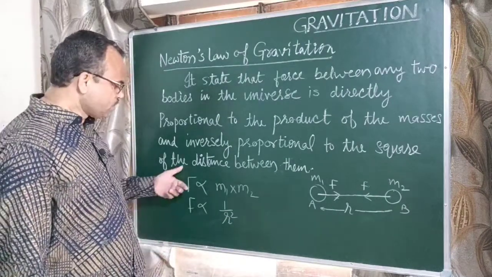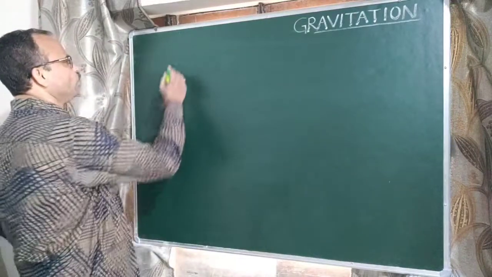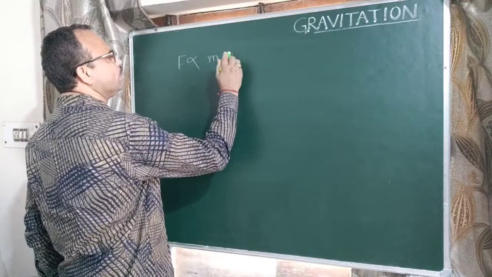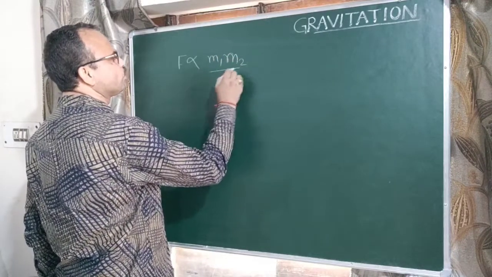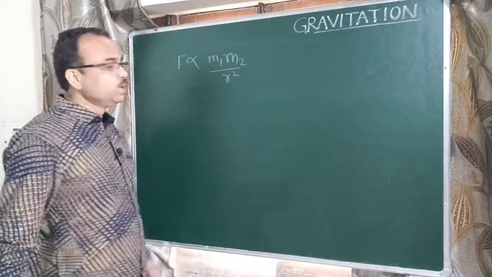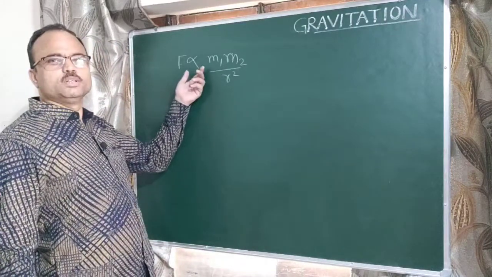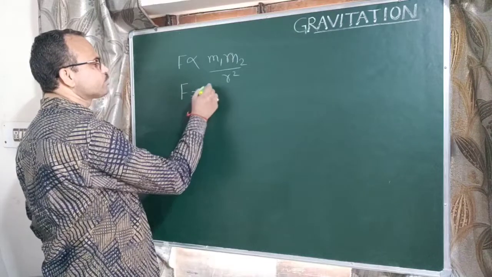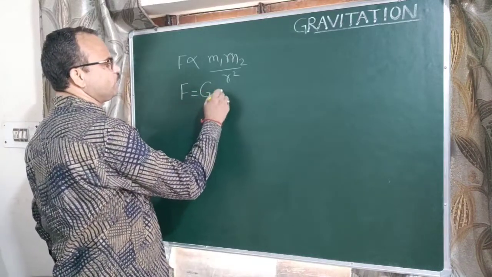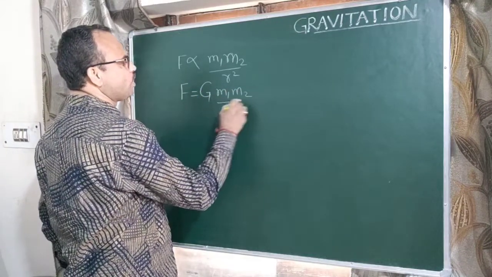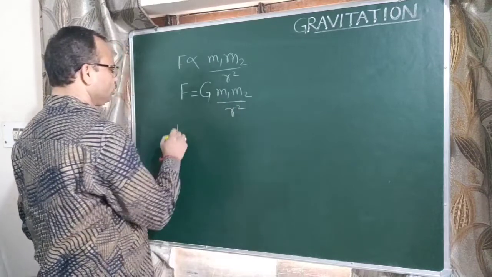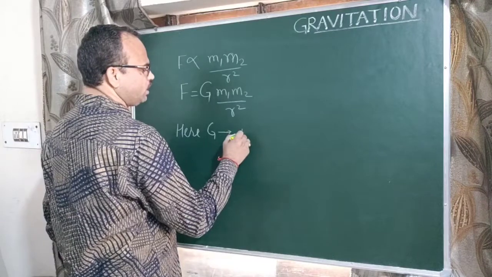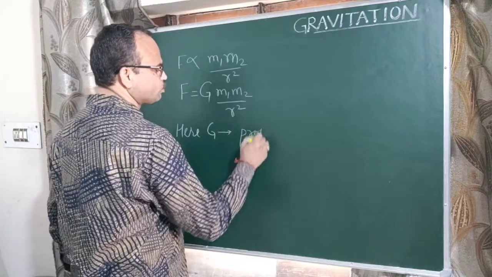On combining these two, we get F proportional to m1 m2 upon r square. If we change the proportional sign into equal, then a constant comes: F equals capital G m1 m2 upon r square. Here capital G is the proportionality constant.